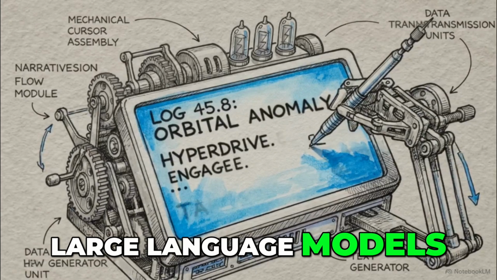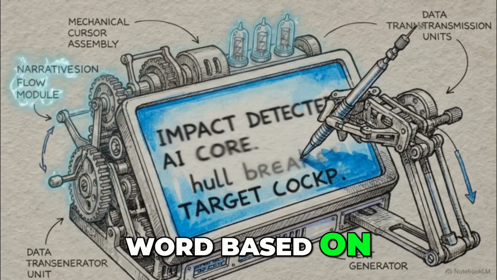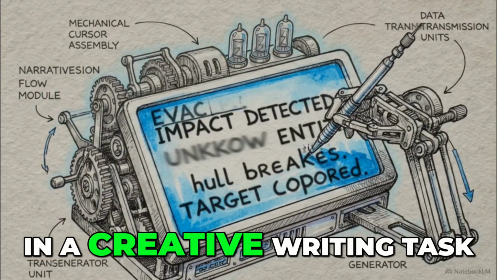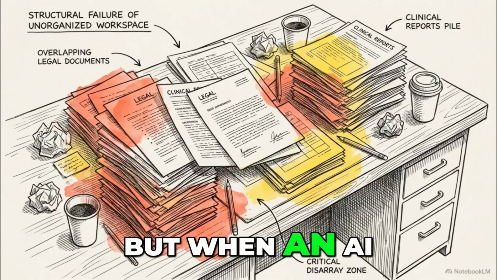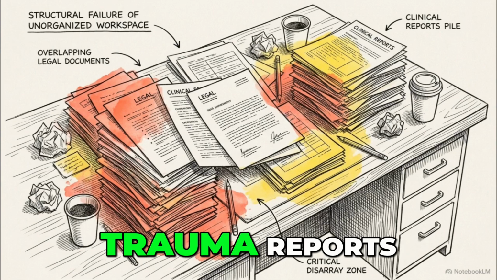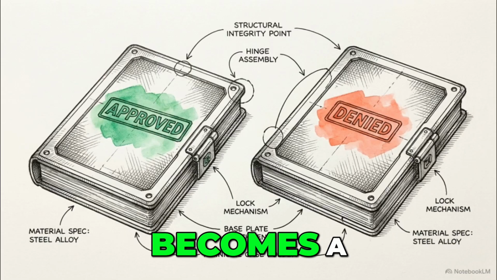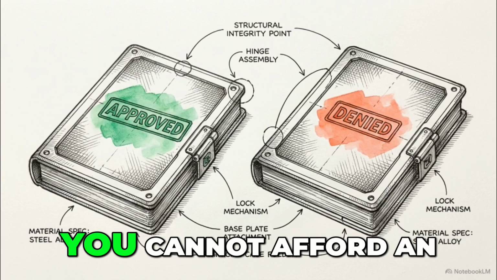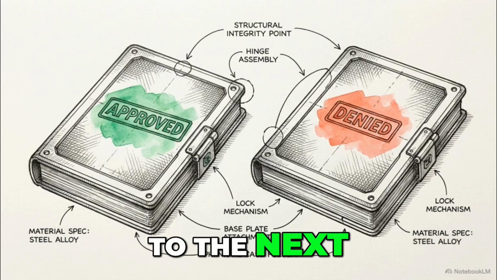Large language models are inherently probabilistic. They guess the next word based on statistical likelihood. In a creative writing task, that variability is a feature. But when an AI system processes highly sensitive child custody data, trauma reports, or safety plans, that unpredictability becomes a severe liability. You cannot afford an output that changes its logic from one session to the next.